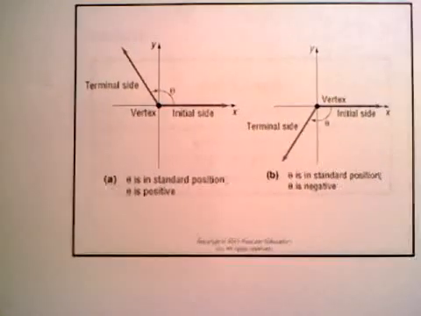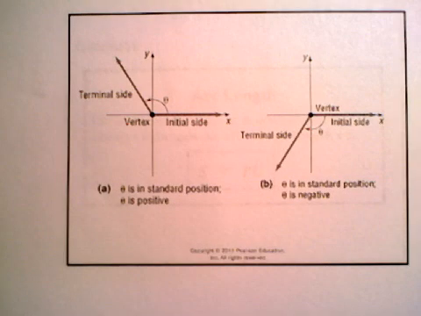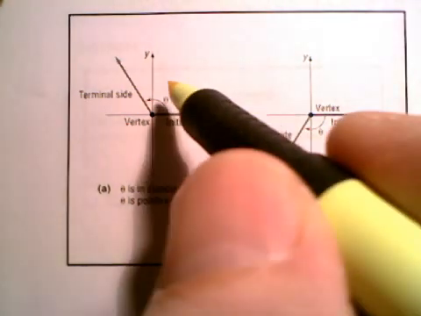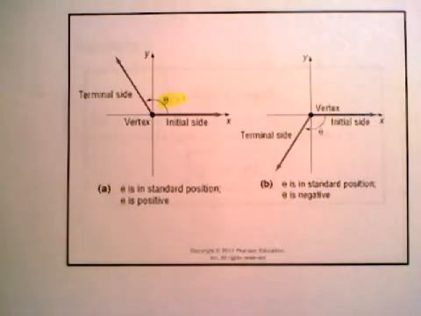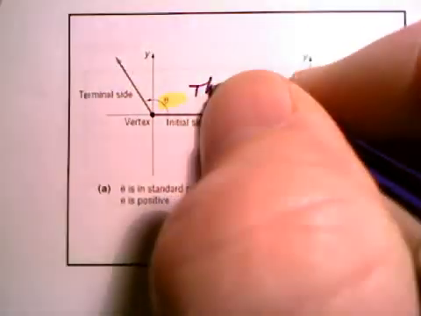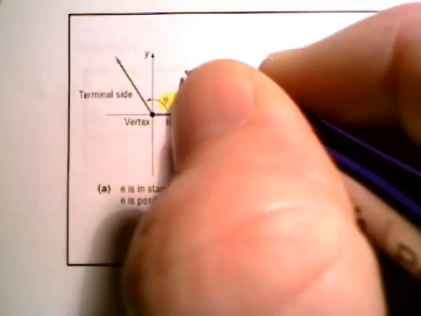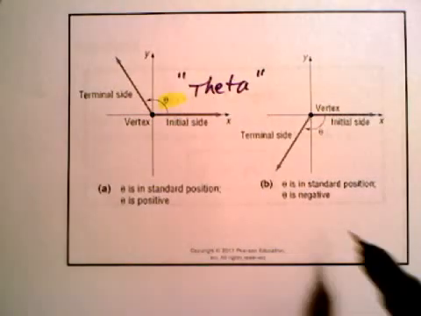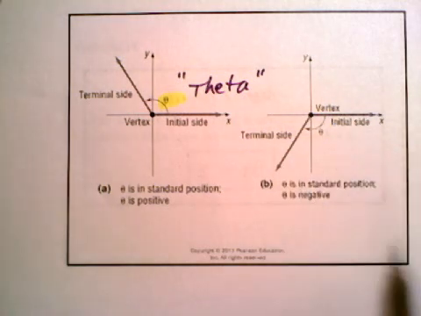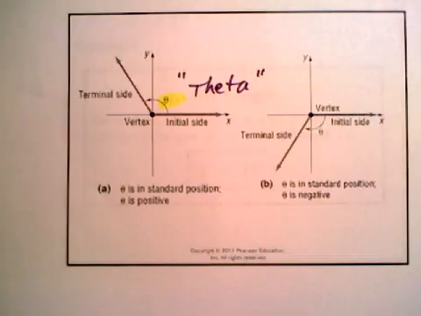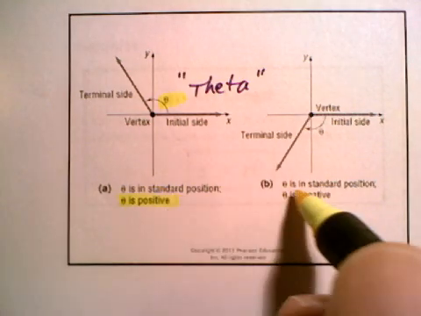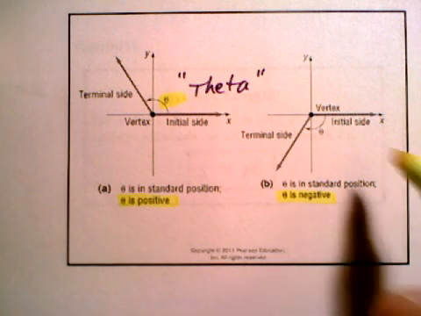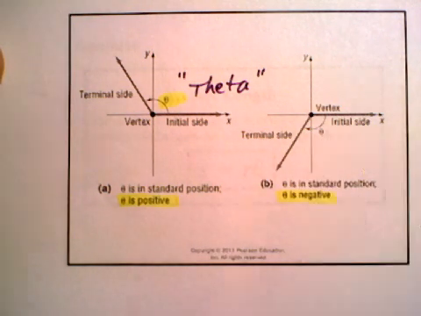And we say that theta, that's what that symbol is, theta, is in standard position. Theta is positive over here on the left. Theta is negative over here on the right. And we can see theta is in standard position.